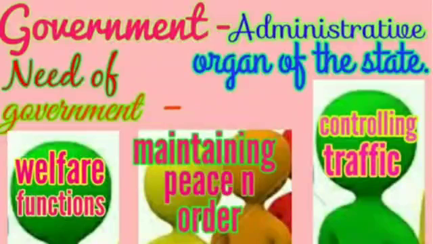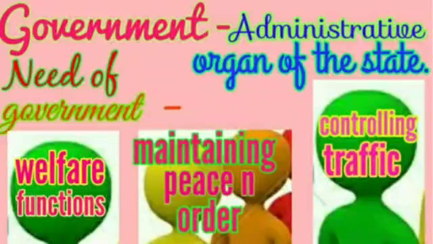Children, government is an important organ of the state. And without a government, the population would be like a disorganized mass. The government has to do a lot of police functions such as maintaining peace and order, controlling traffic, and protecting the country from foreign invaders.